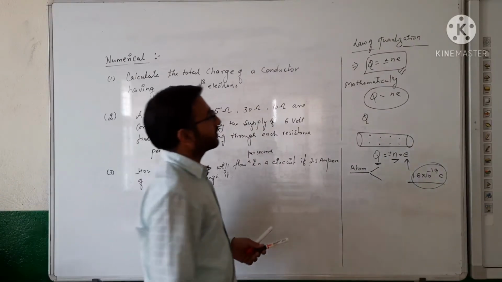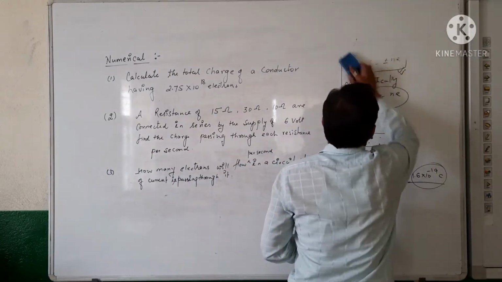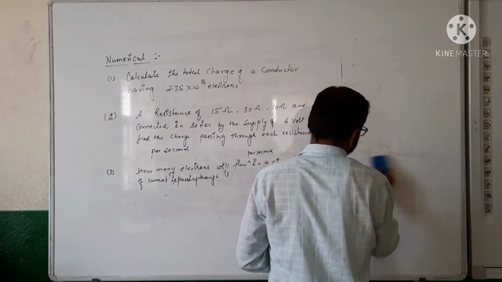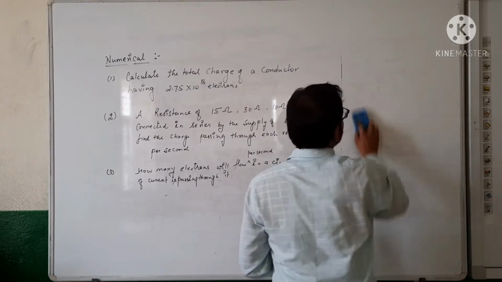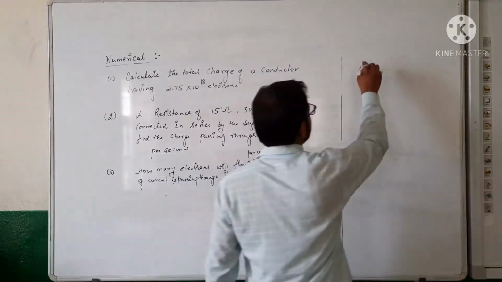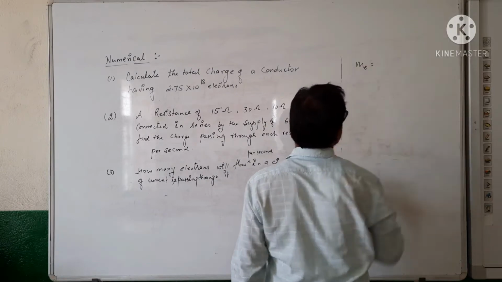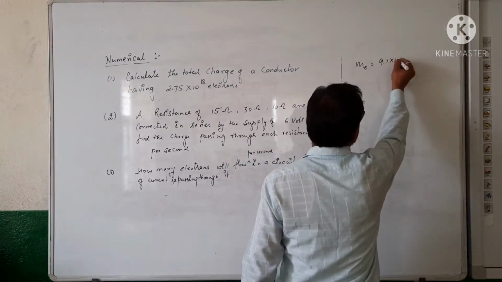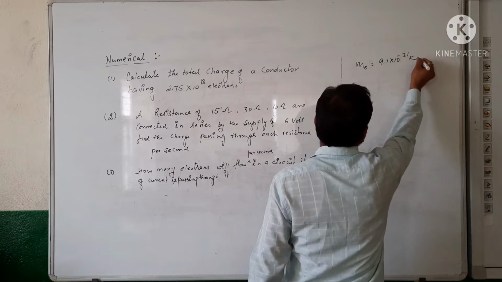Note it fast. After this, some basic knowledge of charge, meaning proton and electron. The mass of the electron is 9.1 into 10 raised to the power minus 31 kg.